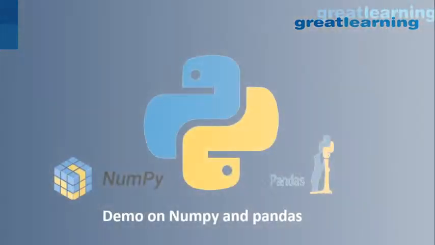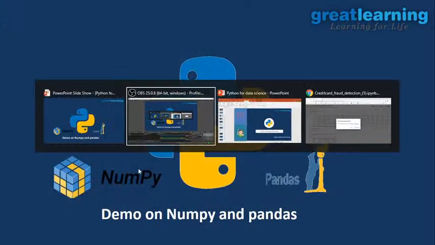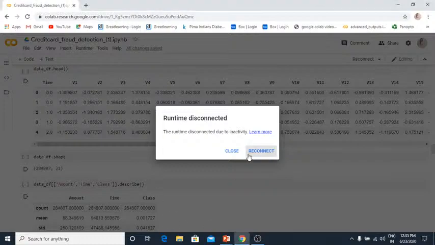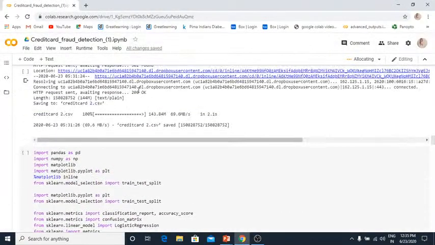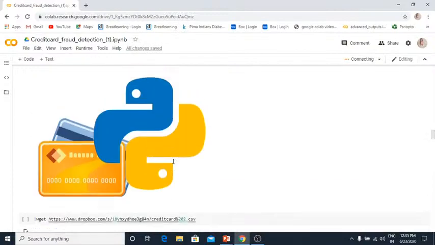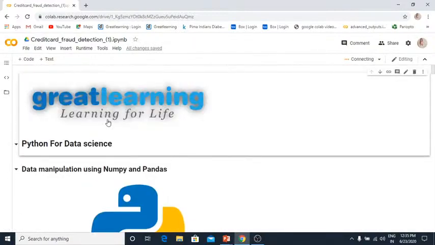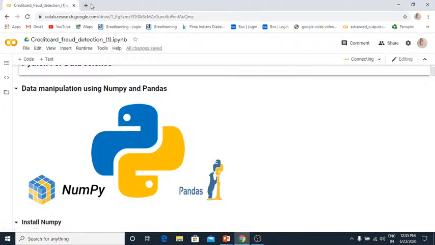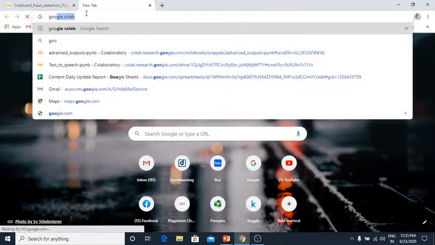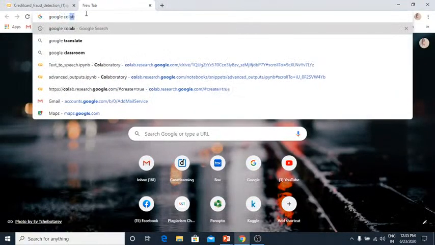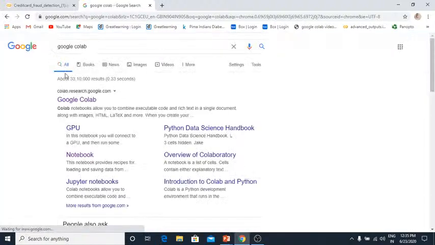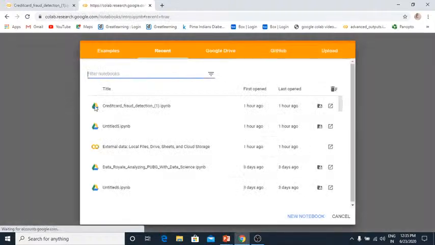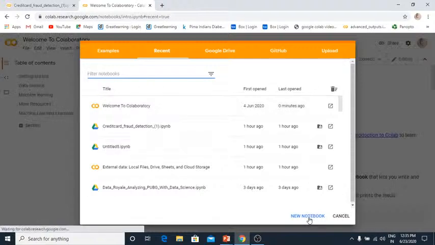Now we will see some demos using Numpy and Pandas. Here I have already made my notebook. If you want to make your own notebook, I will show you how. To use a Google Colab notebook, first just search for Google Colab in your favorite browser. You will get the first link, click on that link, and you will get a new notebook.